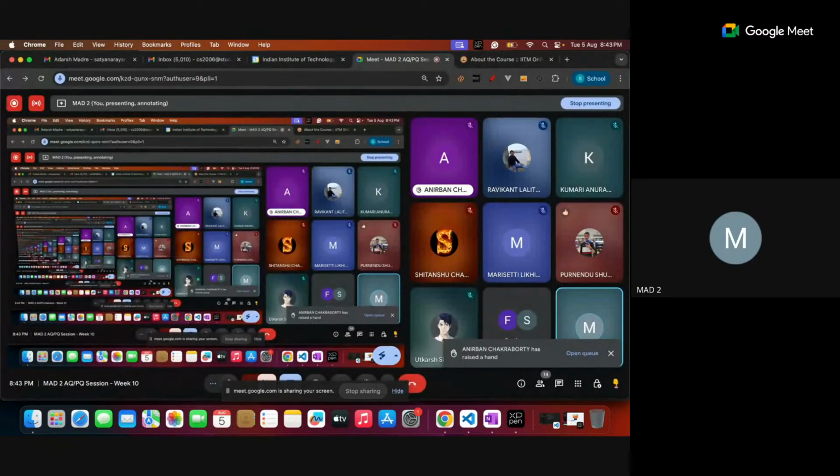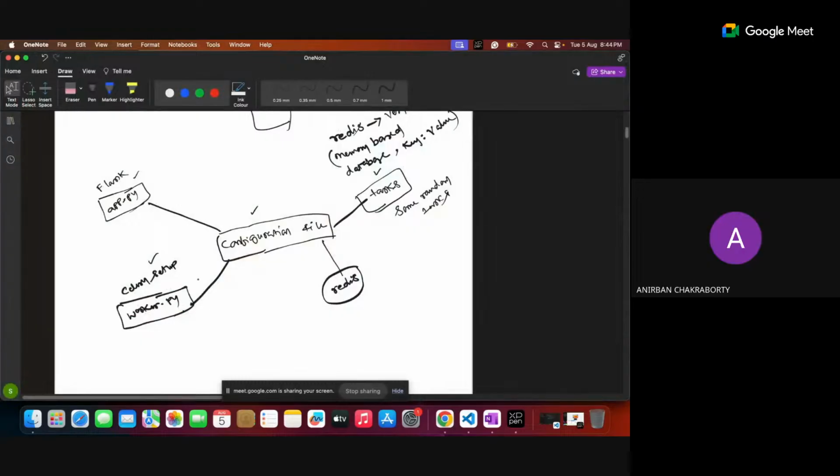Somebody wants to ask. Yeah, Chakraborty, you want to ask something? Yes, sir. Can you please go back to that screen? Yeah, sure. And sir, can you explain once more the difference between the tasks.py file and the worker.py file? So the Celery setup you are saying is going in worker.py.